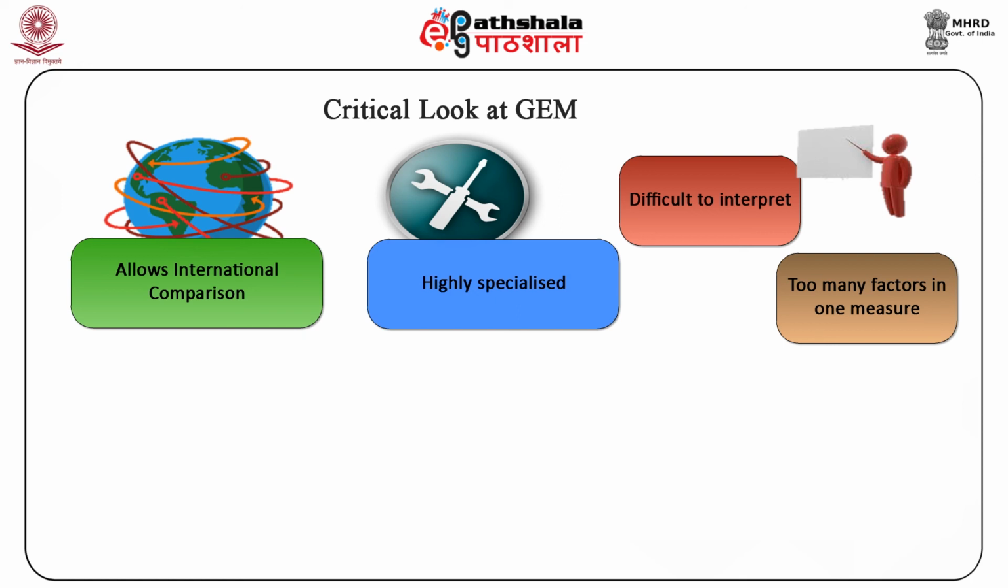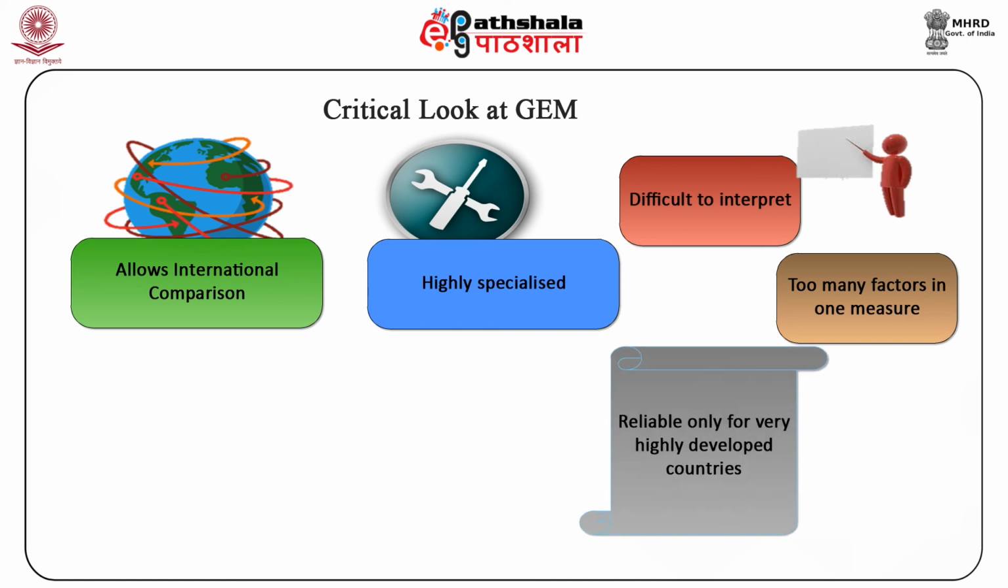The GEM also has an elite bias, measuring inequality only among the most educated and economically advantaged women. As a result, the GEM is reliable only for very highly developed countries. The GEM is also felt to be too dependent on the income component of the measure.